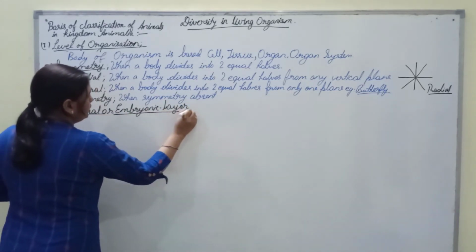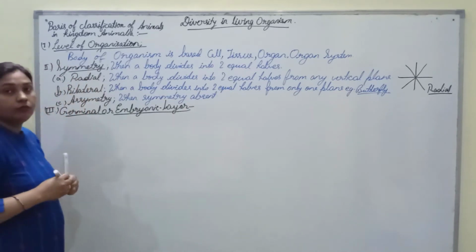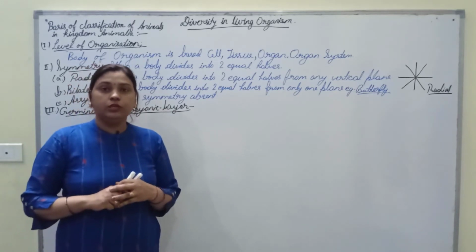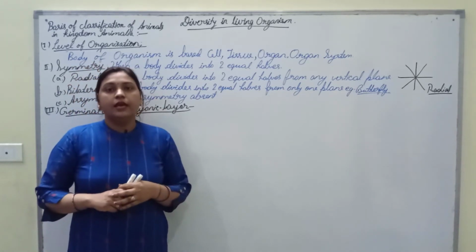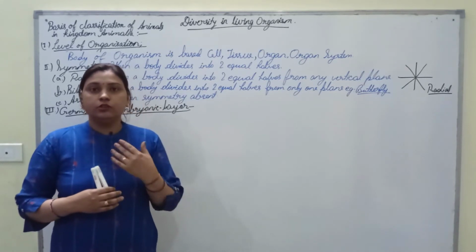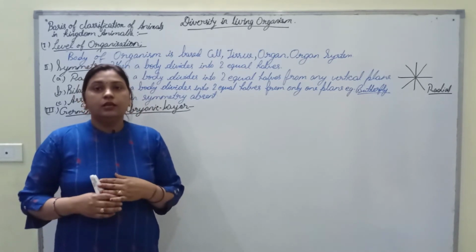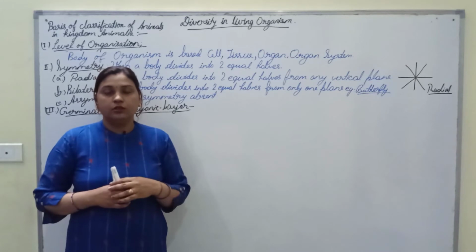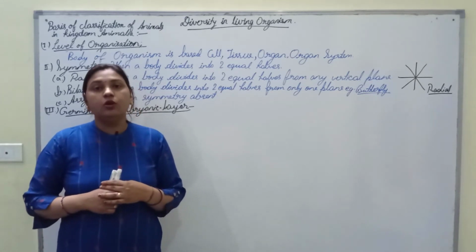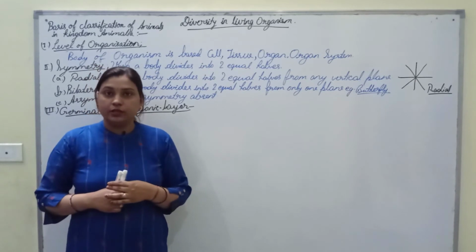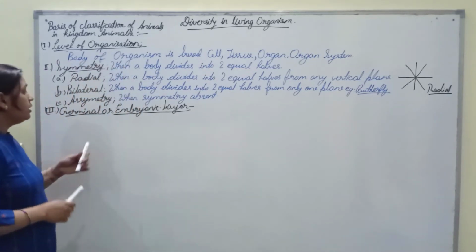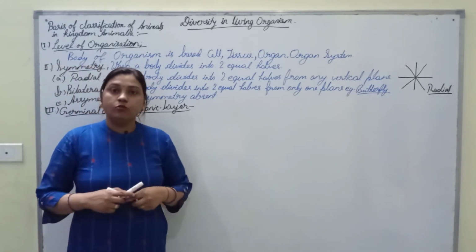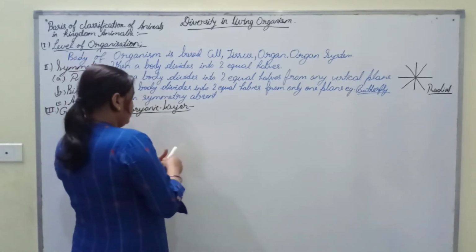Germinal or embryonic layer. Whenever a male and female gamete fuse to form a zygote, this zygote is converted into an embryo by further division, and this further division of the embryo gives layers of cells, and these layers of cells become the tissues and organ systems in the organism. So the embryonic layers are the layers of cells found inside the embryo.